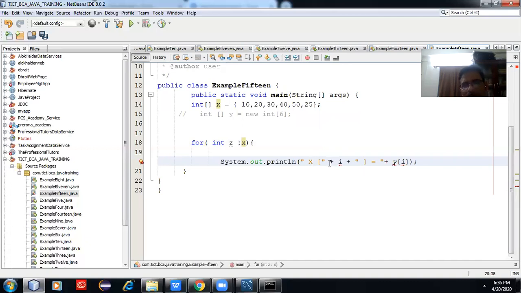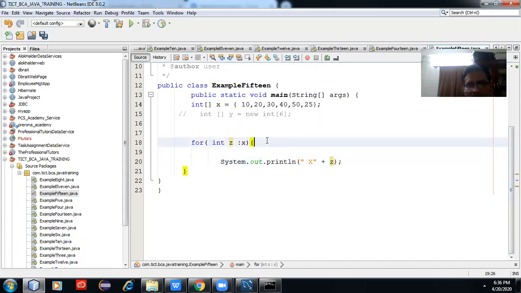You are not required to write i here. Okay, we are writing it directly. This is the way we are iterating the for loop.